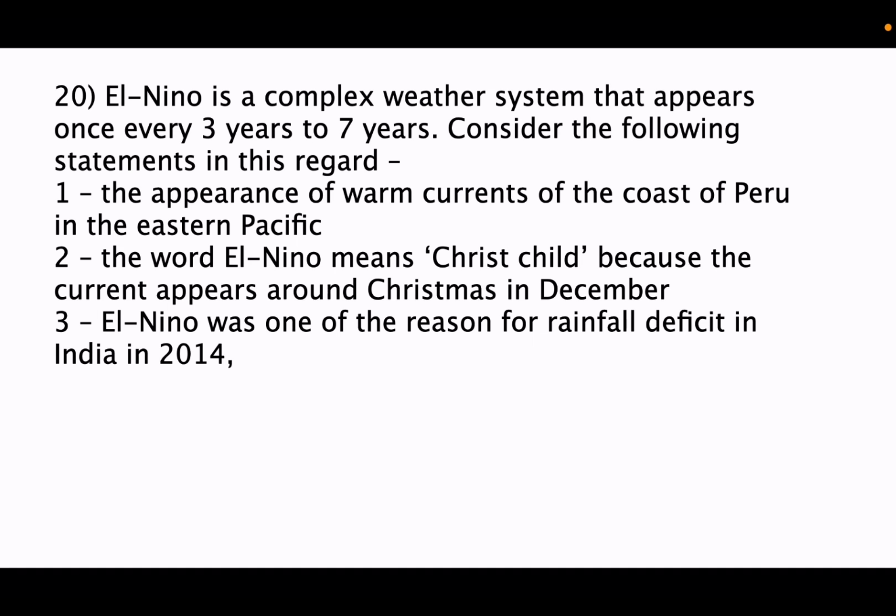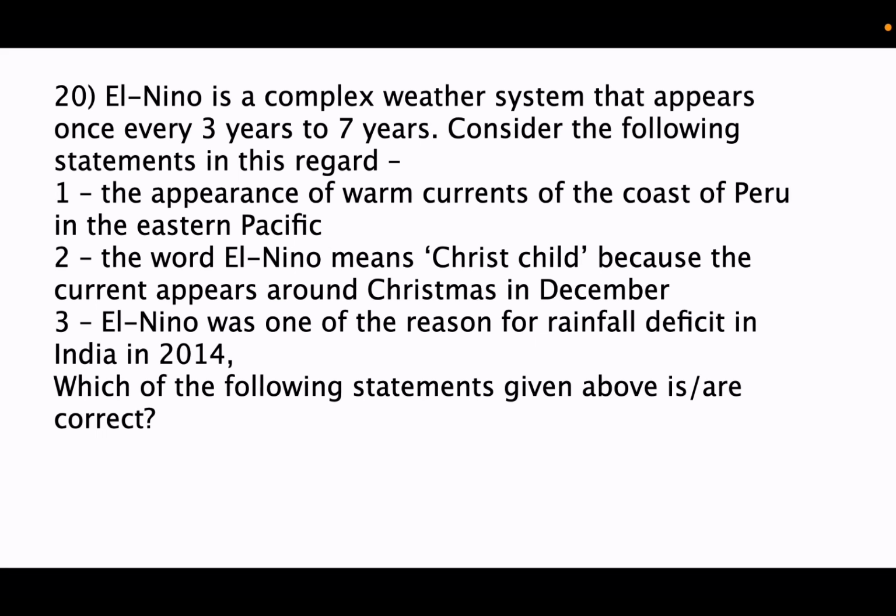Third statement: El Nino was one of the reasons for rainfall deficit in India in 2014. Which of the following statements given is or are correct? Option A 1 and 2, B 2 and 3, C 1, 2 and 3, and D 3. So here the correct answer is C because all the statements are correct.